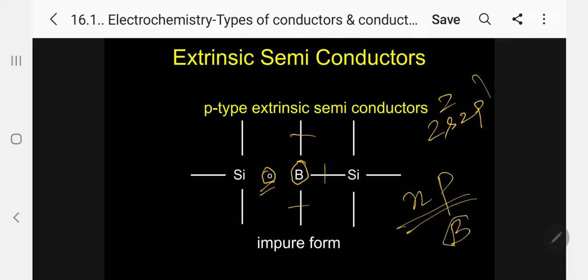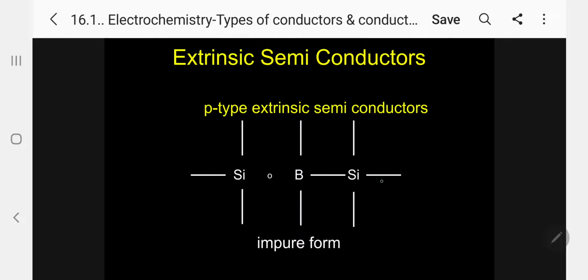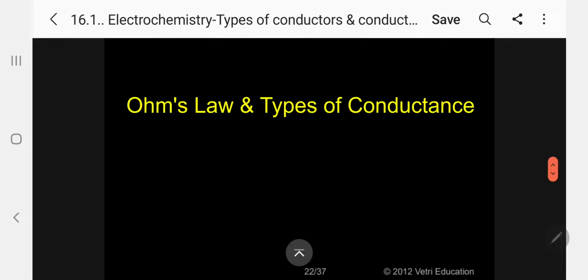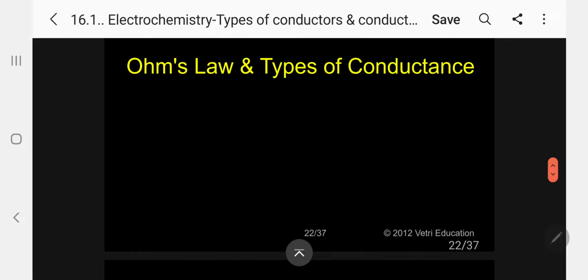Boron, B, P, the sound you can just imagine. P type, boron, P. Automatically arsenic will be N type. You remember like this. It is easy. You will not forget. So that is regarding our different types of conductors.